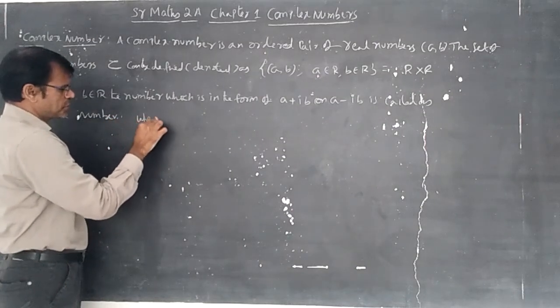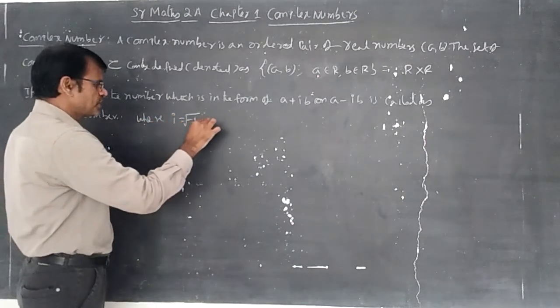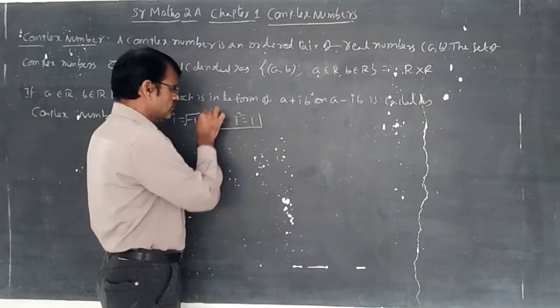Where the notation i is equal to root of minus 1, that is i square is equal to minus 1.